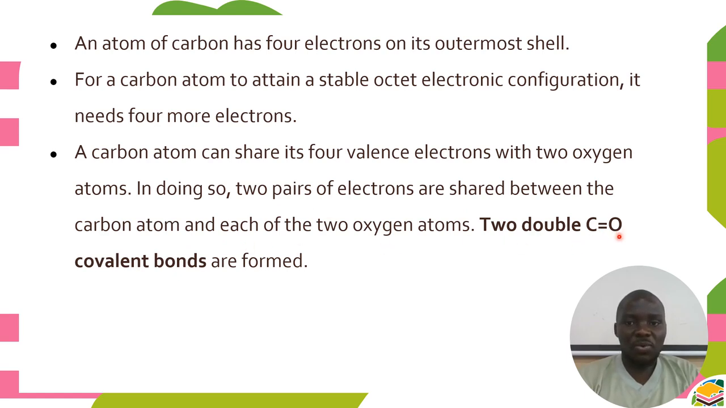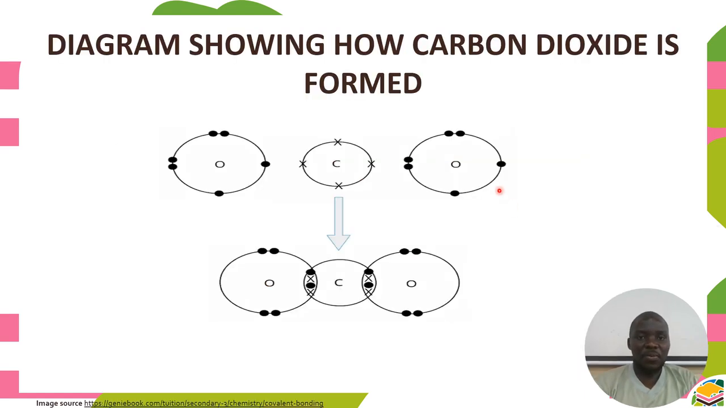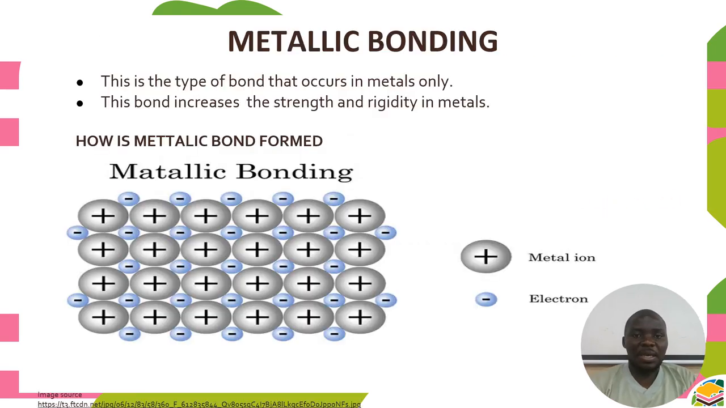Double covalent bonds are formed like this one. So let us look into the diagram properly. We have carbon here with four electrons, and 2 electrons are going to be shared with this oxygen, as you can see here, and 2 electrons shared with this one. By doing so, it means this carbon is going to be stable. The nuclear charge will attract the shared 8 electrons here, and the oxygens are also going to be stable. This is how carbon dioxide is formed.